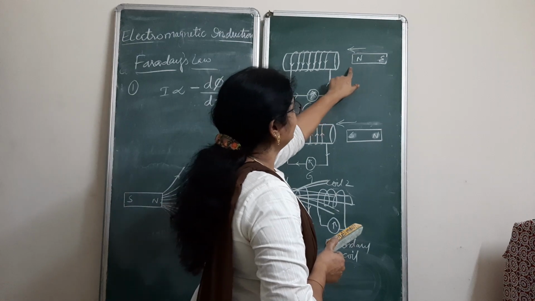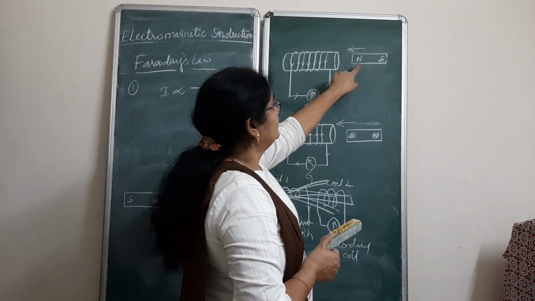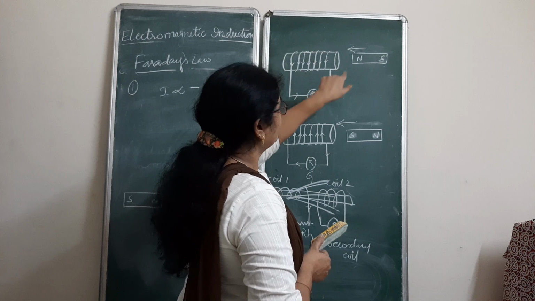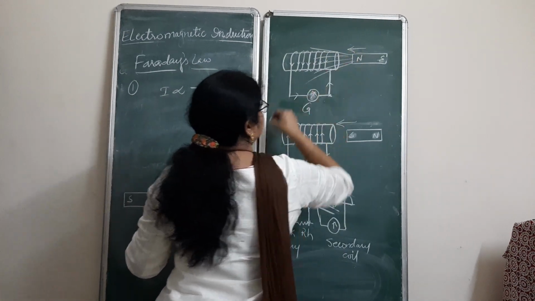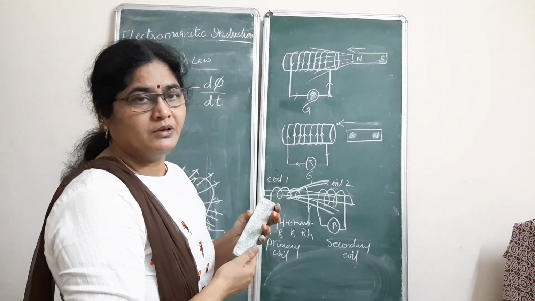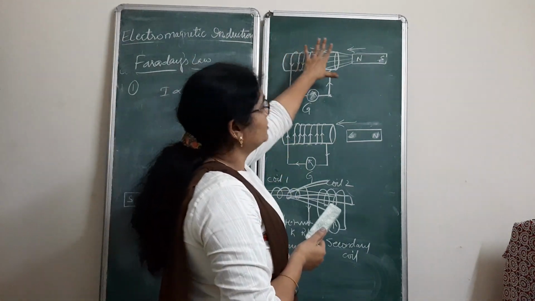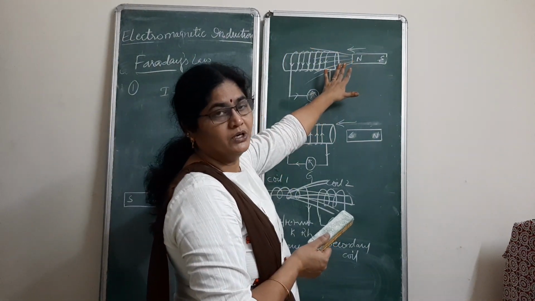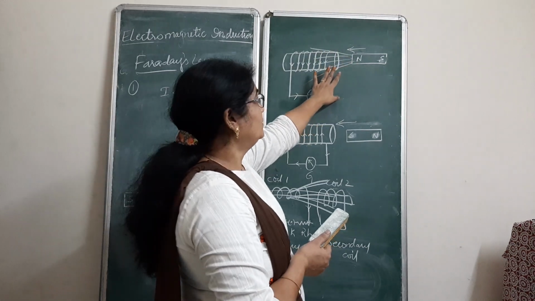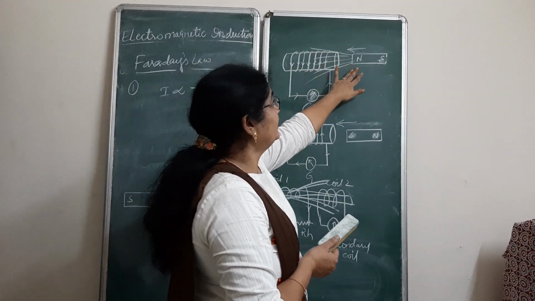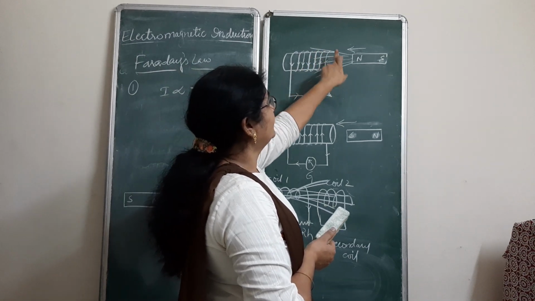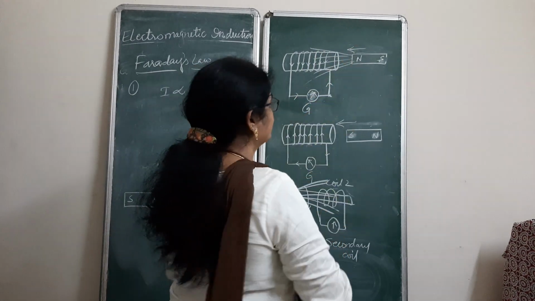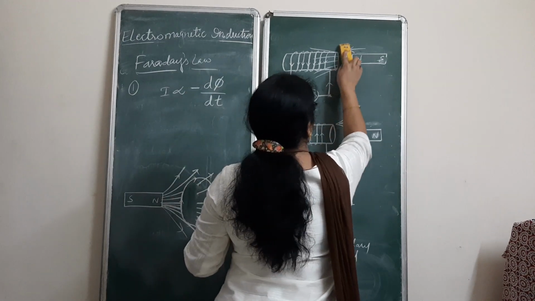So when you are bringing the magnet close to this, the magnetic flux linked with the coil is changing. Now this coil will oppose that change. To oppose the movement of the north pole towards this coil, this coil has to develop a north pole here.